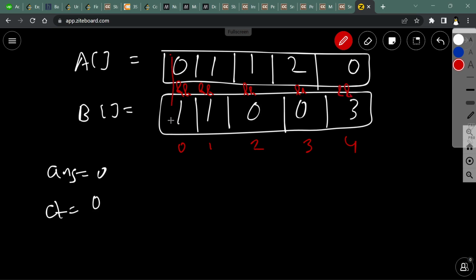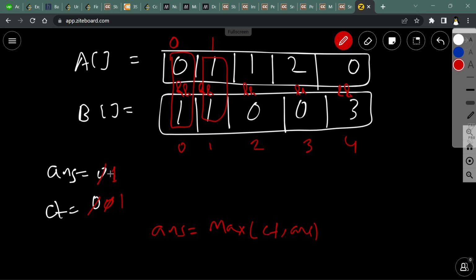If I perform AND between 0 and 1, this is 0, then set the count to 0, it's still 0. For the first element, 1 and 1 is true, 1 in this case, then increment the count, and then change the value of answer to the maximum of count and answer. The maximum between 1 and 0 is 1, so change the value inside of answer to 1.